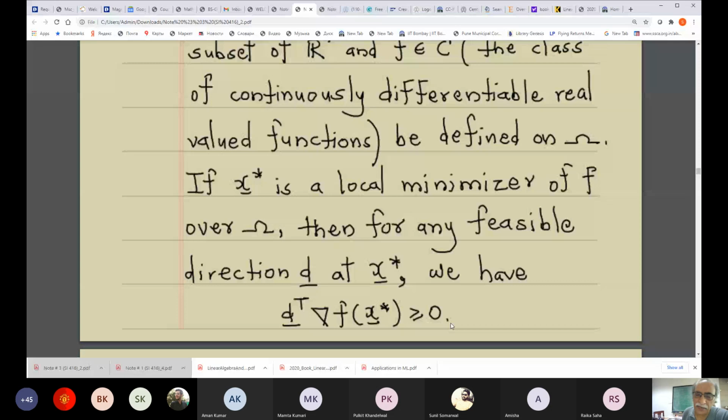If A implies B, then not B implies not A. So if this condition is not valid, that shows that x star is not a local minimizer. That is how this theorem can be used. If you want to prove that a particular point in the domain of a function f is not a local minimizer, all you need to do is show that this first order necessary condition is invalid at that point. That is how this theorem can be exploited.